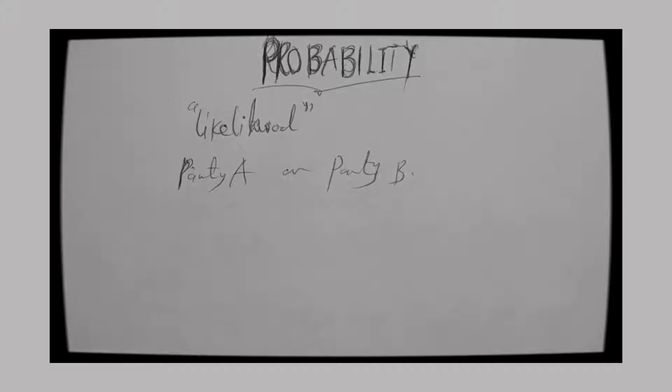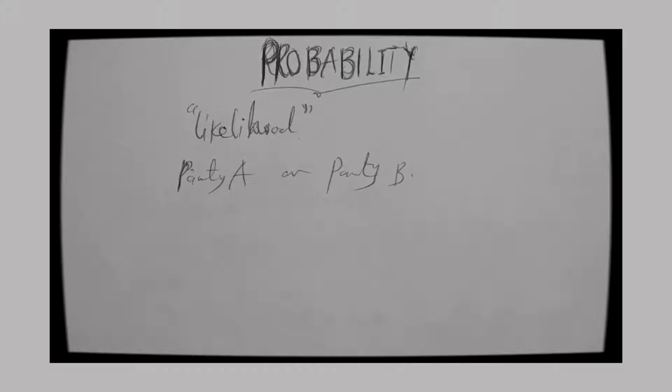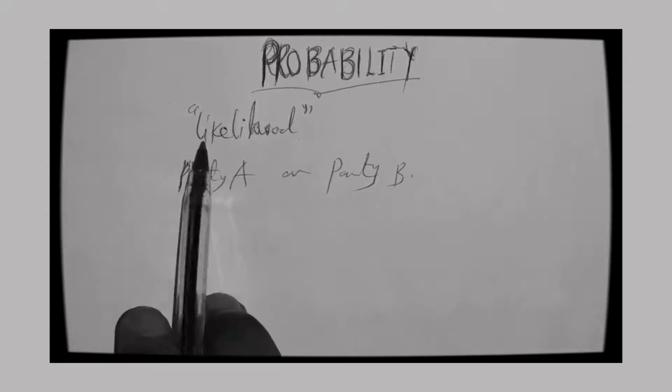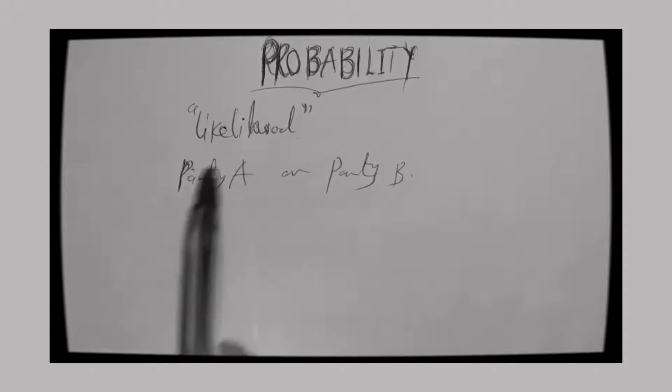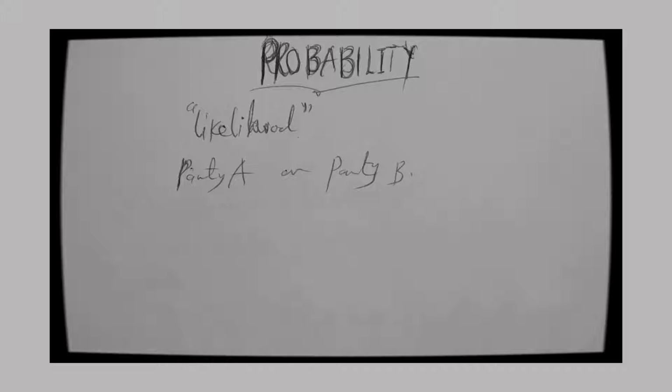So we can say that, for example, what is the probability that you may pass examination or you may not pass? This is not certain because the event hasn't occurred. So once the event occurred, then we can measure the probability. So we are talking about likelihood. It is certain that an event may occur or may not occur. That's what we mean by probability. It's a measure of likelihood that an event may occur.